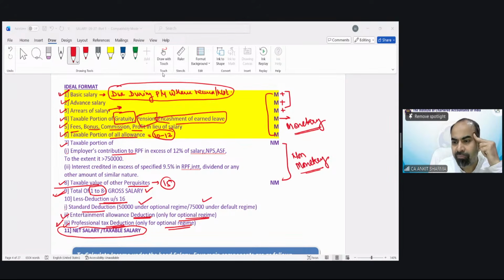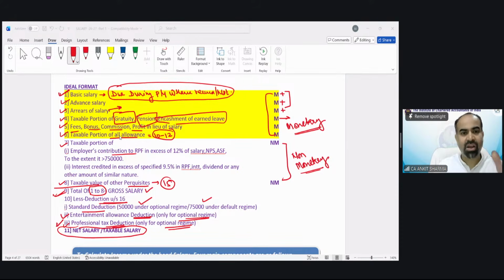Shalini is asking, but next year में due 10 lakh होगा and receive 12. So basic salary taxable is 10. Basic would be 10. So arrear of salary will be taxed in the year in which we will receive it, 25-26. We do not have a time machine. We cannot go back. We cannot tax it in the preceding year. So we have to tax it in the current year only. करेक्ट करेक्ट करेक्ट. चलो यहां तक की बात क्लियर हुई बच्चों. आगे बढ़ते हैं.